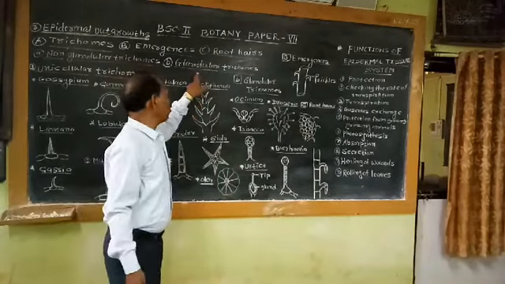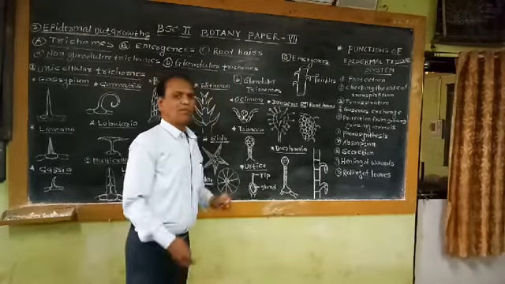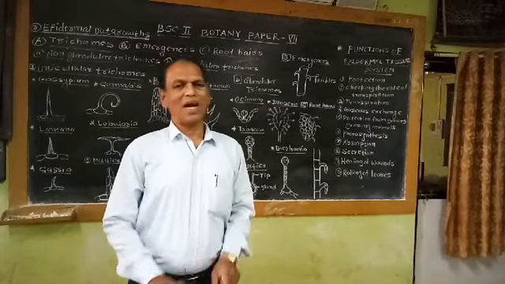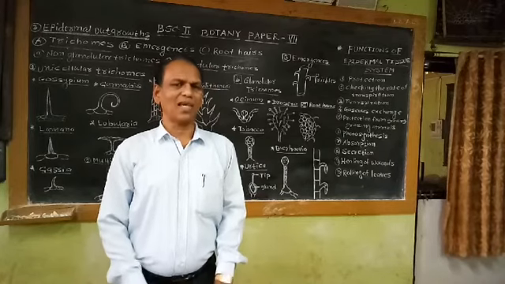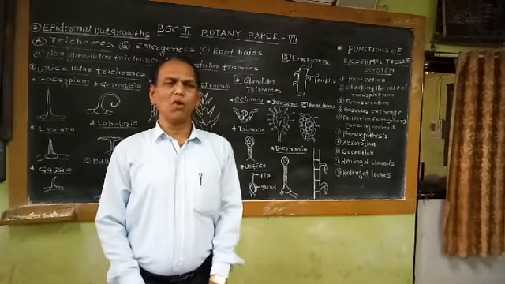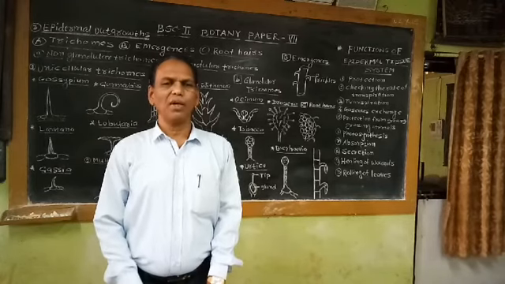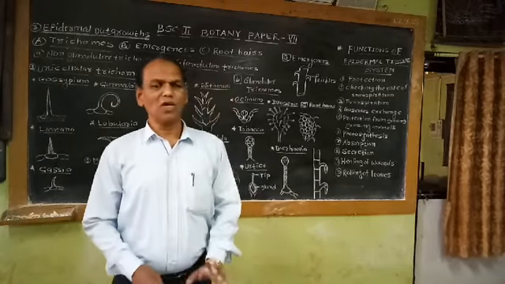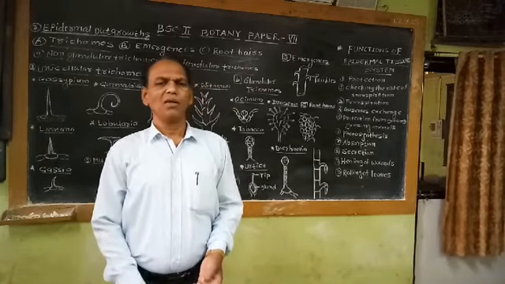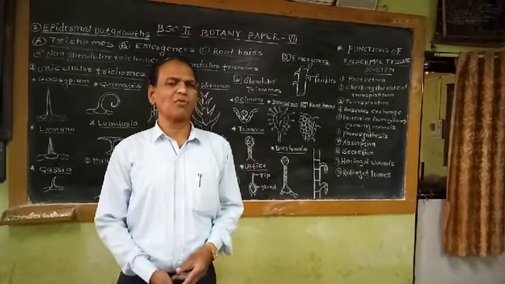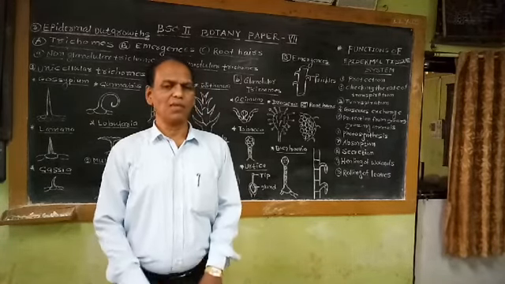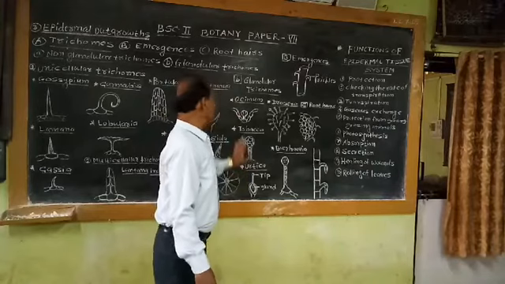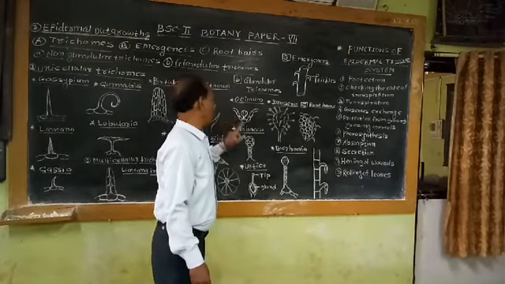These glandular trichomes may be unicellular, they may be multicellular, and these trichomes possess two parts. In each glandular trichome, generally two parts are there. The basal portion is narrow, which is commonly called the foot region, and the apical portion is known as the head region or gland region. This multicellular gland has the power of secretion of various types of secretory components, and the basal foot region is narrower as compared to the apical region. So these are some of the examples of glandular hairs or glandular trichomes. Number one, Ocimum.